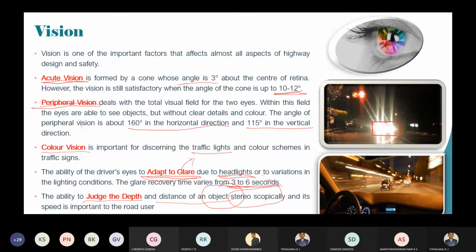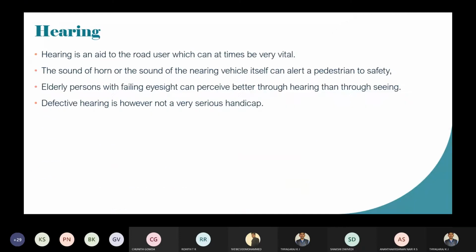If you have proper depth judgment, that is, if you are able to see the object and sense the approximate distance at which it is, you can apply the brakes easily. So this is about vision.